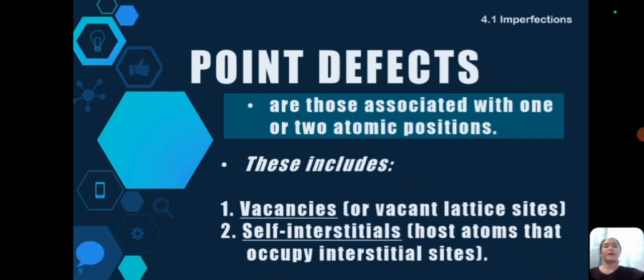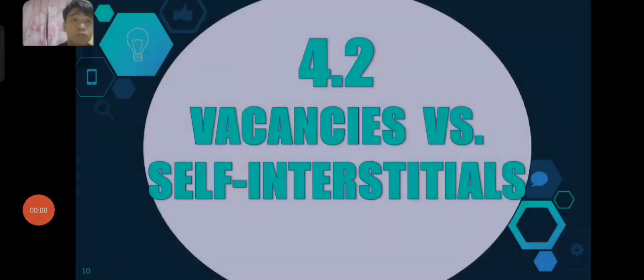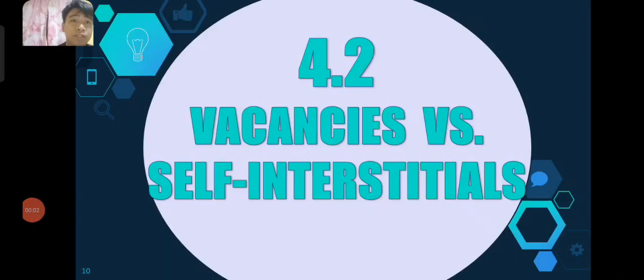And the second one is self-interstitial, when an egg is forced to insert itself into a tray where it doesn't belong. These point defects might seem small, but they have a big impact on how a material moves or on its structure.